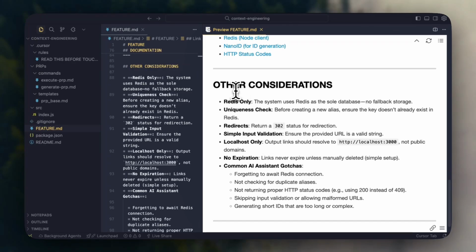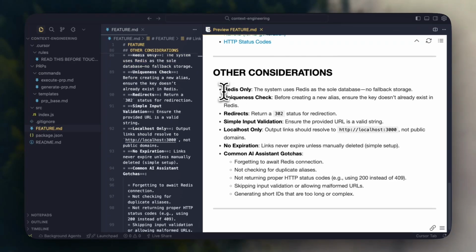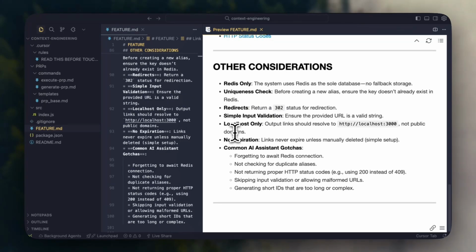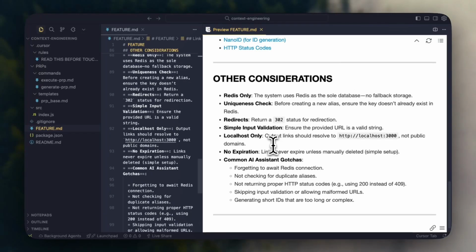And as for other considerations, I told it to only use Redis. I don't want to set up another database. And then the uniqueness check. So when you try to create a new alias, make sure it doesn't already exist. And the redirects, make sure you return a 302. Some simple validation, use localhost, some basic things, but this will help a lot.